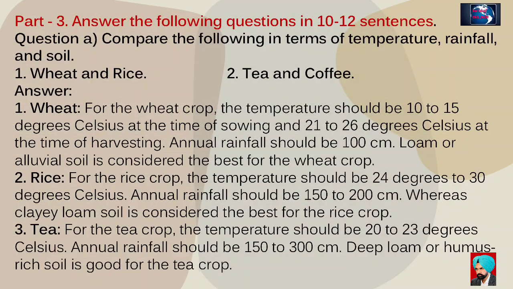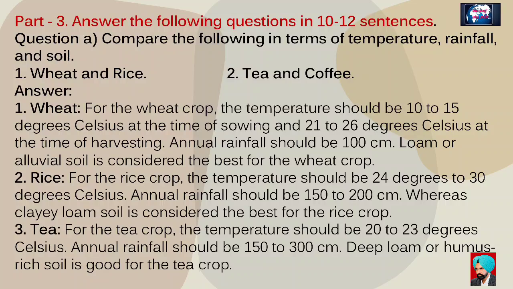Part 3. Answer the following questions in 10 to 12 sentences. Question A. Compare the following in terms of temperature, rainfall and soil. First, wheat and rice. Second, tea and coffee. Answer. First, wheat. For the wheat crop, the temperature should be 10 to 15 degrees Celsius at the time of sowing and 21 to 26 degrees Celsius at the time of harvesting.